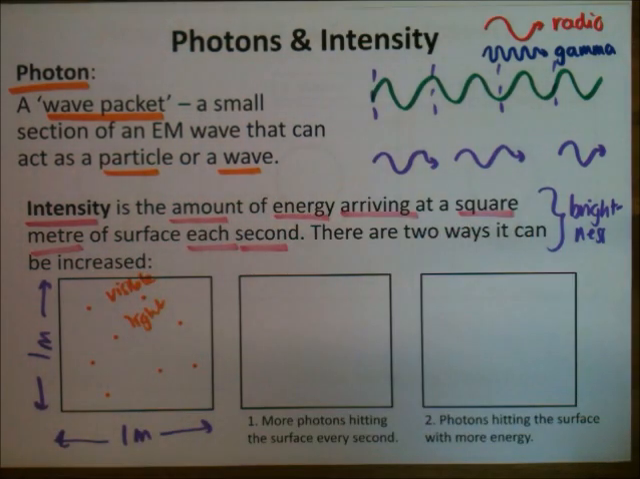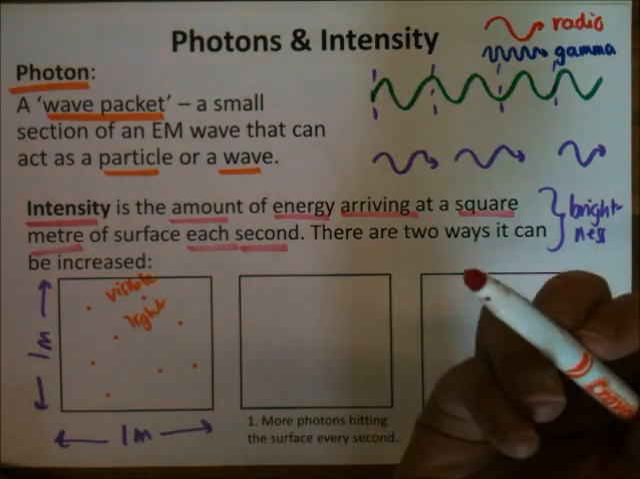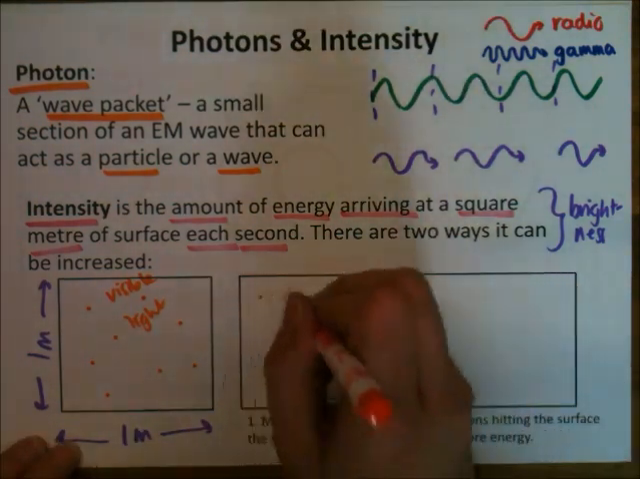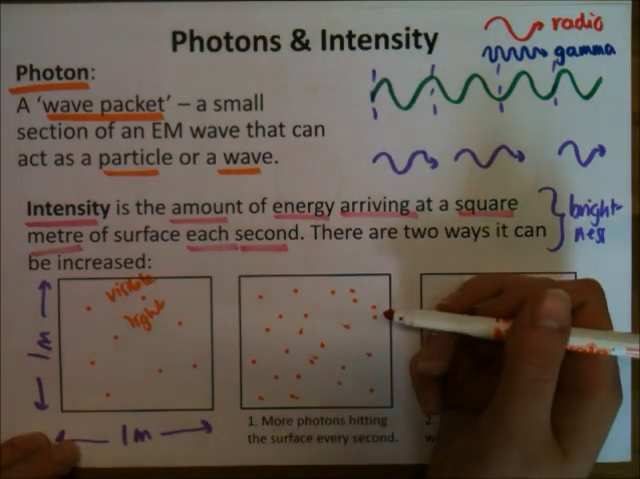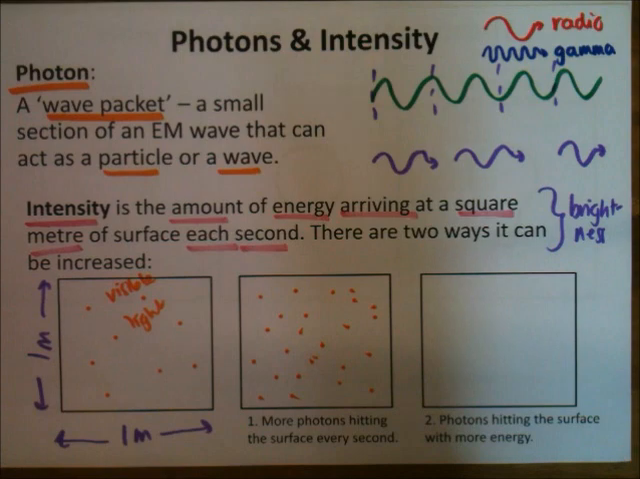Okay, to increase that energy, I could do 2 things. I could either, 1, have more photons hitting the surface every second. So I'm still going to have visible light, which is my orange pen, but there's more of them each second, so it's going to have more energy. Now, if you think about this, we tried it in class with a scrunched up ball of paper, and we threw it against a wall. Now, to get more energy against that wall, you could just throw more paper balls at it. So more photons every second is going to be more energy, therefore it'll be more intense.